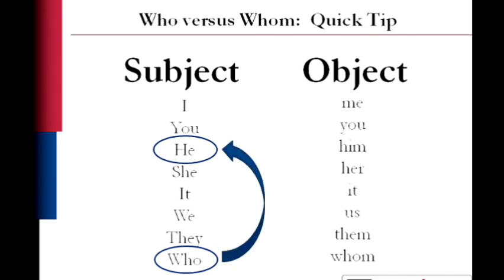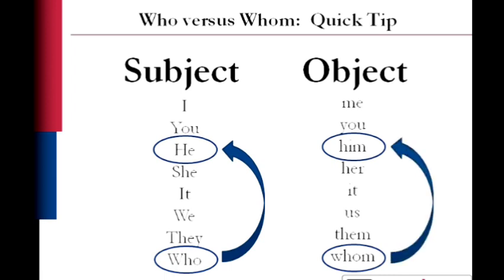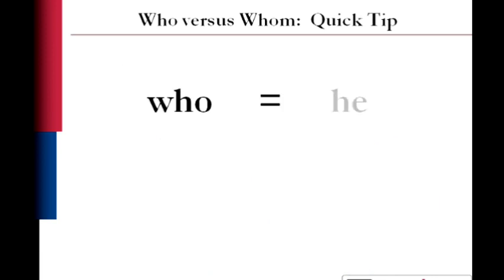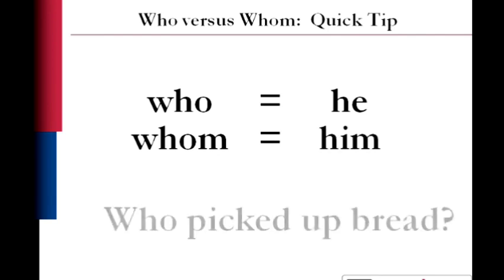So in any case where you can use who, switch it with he and see how the sentence works. By the same token, him and whom are in the same list. So anywhere that you would use whom, try switch it with him and see if it works. Let's try that. So who equals he and whom equals him.